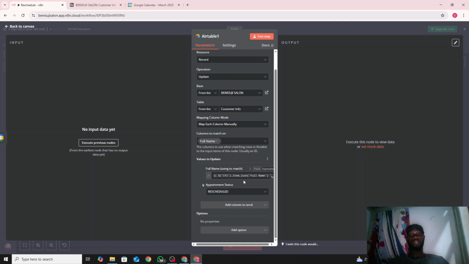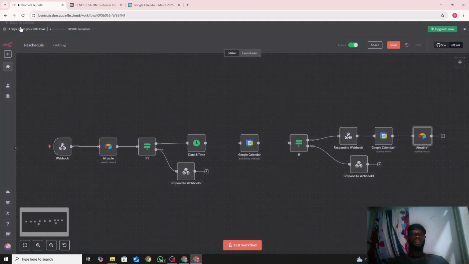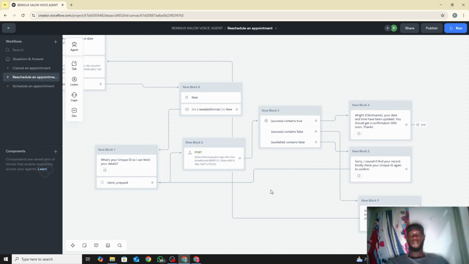So it's not like I just drag and drop it; I'm using this first name here. If you're using phone number, it's the phone number you use to match. So what we want to change is just the appointment schedule. We're changing it from scheduled to rescheduled. So that was just it. And next, you're done and you're back to Voiceflow.